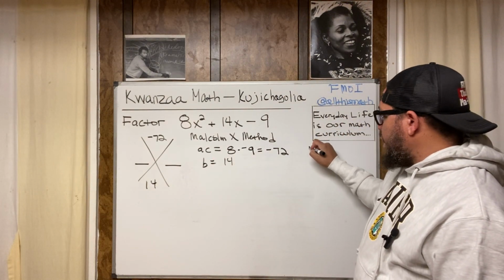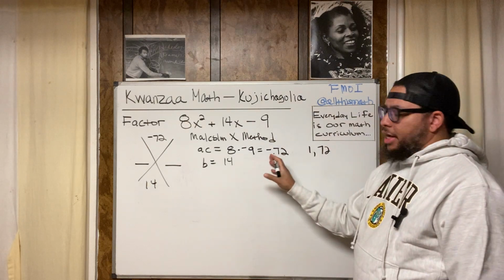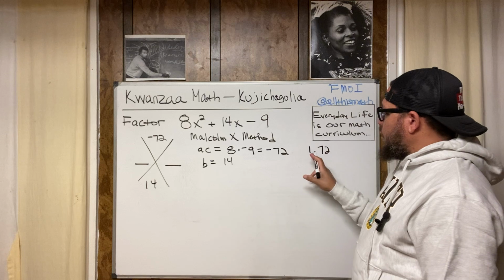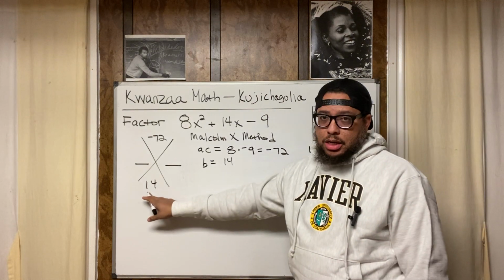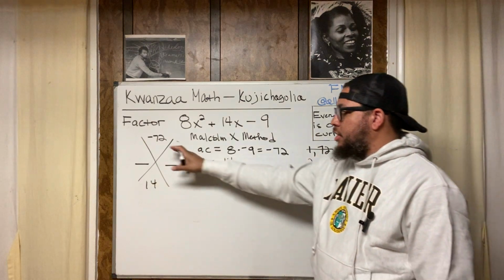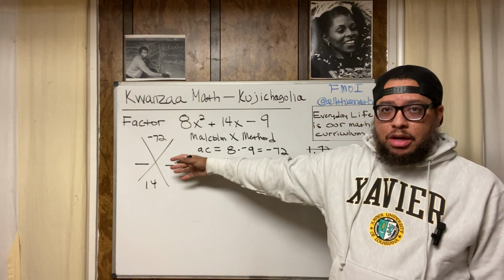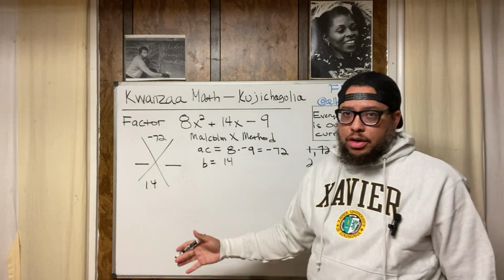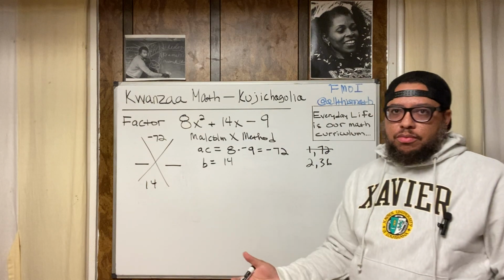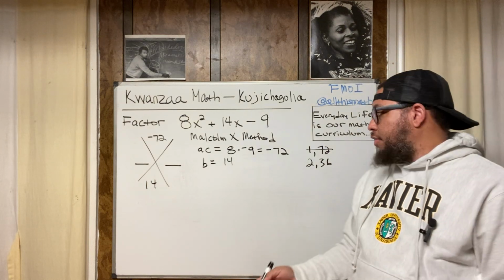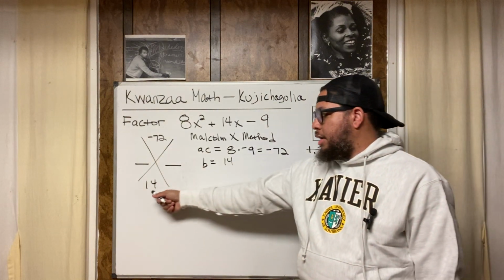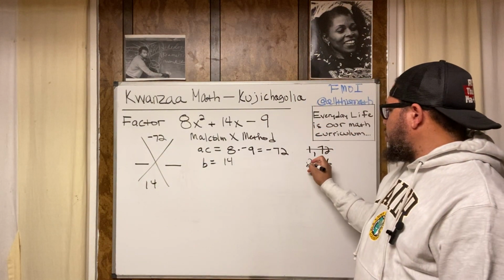I say, okay, well, 1 times 72. And I don't worry about the negative sign, not at first. I deal with that later. So 1 and 72. And I say, well, 1 plus 72 will not give me 14. So I know that's not going to work. Then I go to the number 2, because I know 2 is a factor of 72, because 72 is an even number, and 2 is a factor of any even number. So I say, well, 2 and 36, because I'm fluent with number sense and multiplication facts. I know 2 times 36 is 72, but 2 plus 36 is not going to give me 14. So these two ain't going to work.